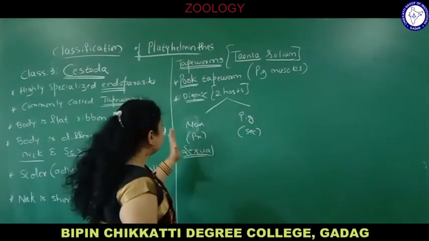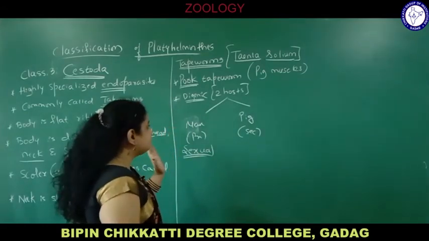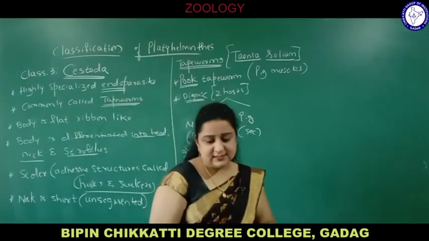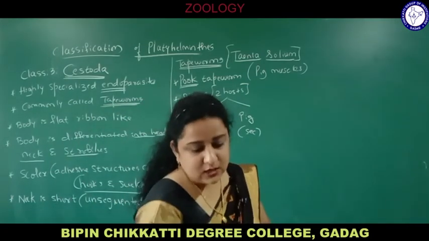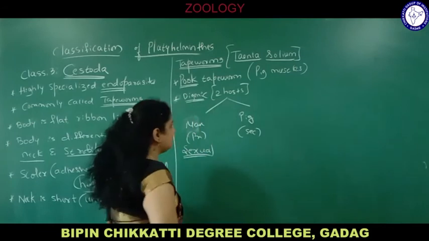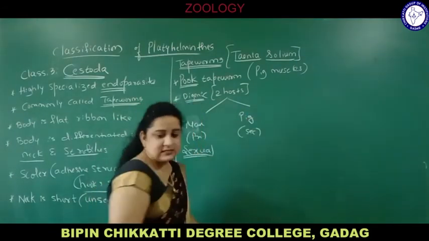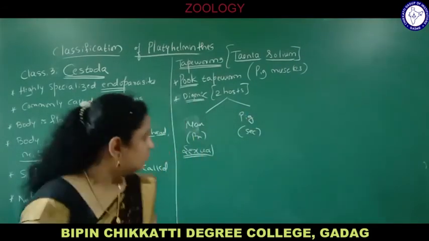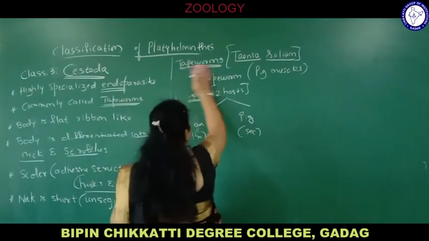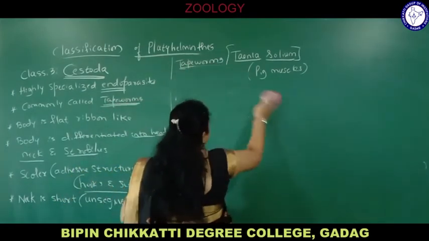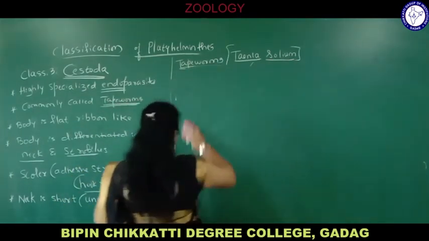So they multiply in the intestine of man, and in the pig muscles asexual reproduction takes place. Now, body is flat and divided into three parts. Into the diagram here.